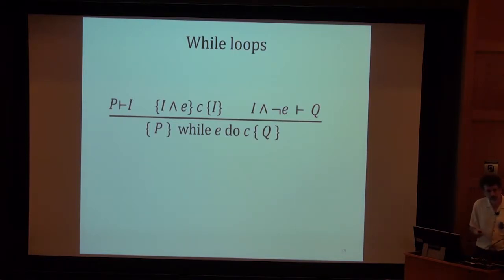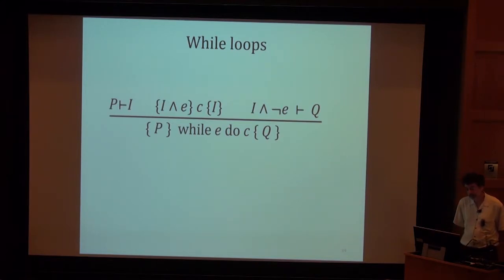Okay, so in this program, there's a while loop. And in Hoare logic or in separation logic, the proof rule for the while loop looks the same. If I is a loop invariant, and whenever I is true and the loop test evaluates to true, you can run C, the loop body, and if it finishes, it will terminate in a state satisfying the loop invariant.